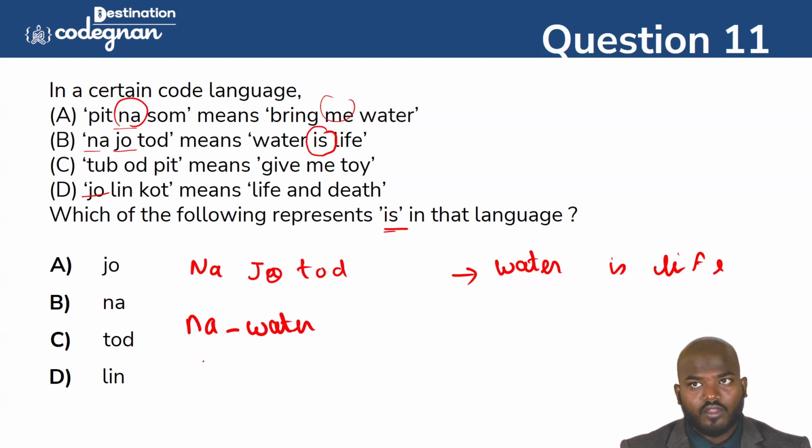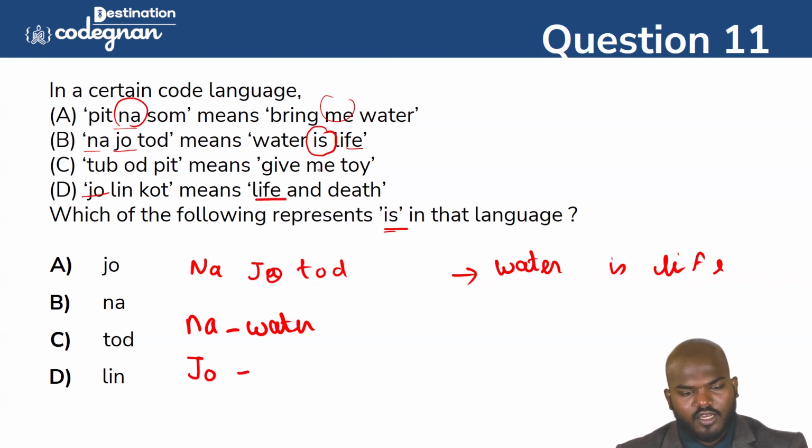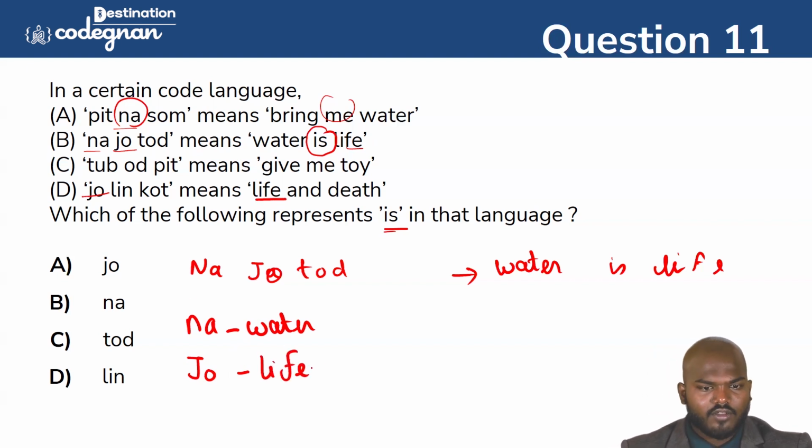Okay, and next one, if you see this one, we can call it as Joe. So Joe means it's indicating the life, because this is the only place it is coming here, and also here it is indicating the life. So probably the Joe is indicating the word called life here in this one.